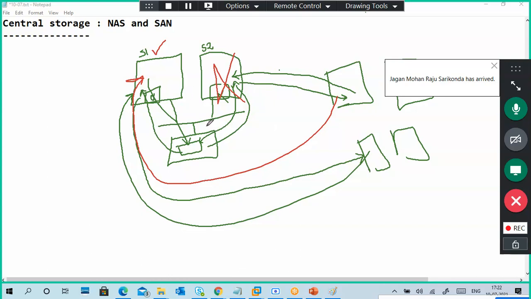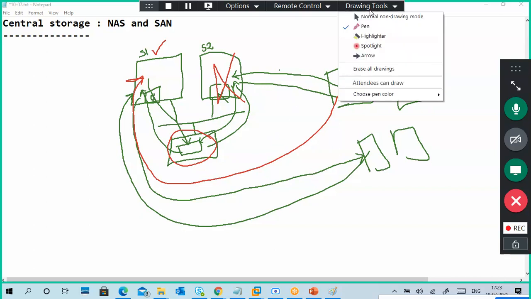But in this scenario, data is the same, whether you access data from server 1 or server 2. Why? Because we store everything centrally. Data is maintained as one copy and accessed by two servers. If one server is down, still no problem, the other server can still give data. So that is the main importance of central storage. Understand the concept of central storage?